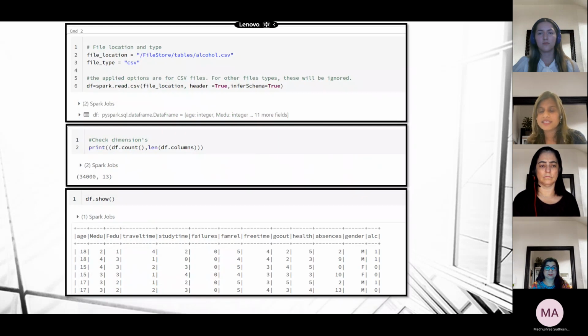As mentioned before, our dataset has 34,000 records and 13 columns. This slide displays all 13 columns. Let us now go over each variable's description. The absences stands for the number of school absences ranging from 0 to 93. Age is the student's age. Failures are number of past class failures.